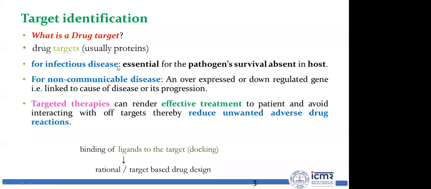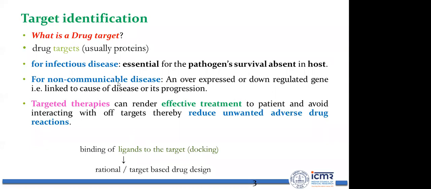So for infectious disease, a drug target is usually a protein which is essential for pathogen survival and absent in host. But for non-communicable disease, it might be an overexpressed or down-regulated gene that is linked to the cause of disease or its progression. For example, we got a protein which is overexpressed in a diseased individual, while in a normal individual it is expressed in its normal range.